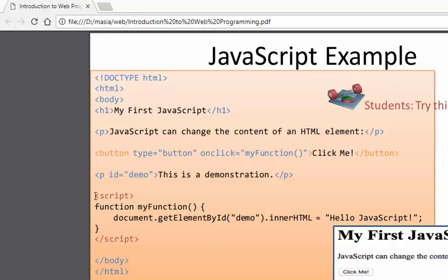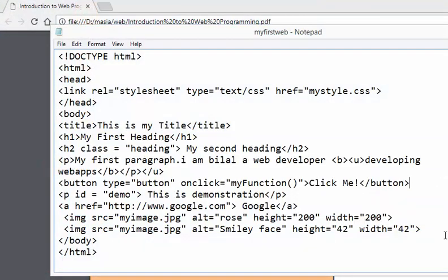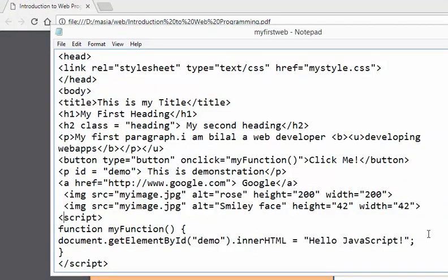So now I'm just copying this script here, and I'm going to paste it in my last line here. I'm just pasting this script, nothing else. I just created a function, and I'm saying document.getElementById, and this is the demo here. The demo is the id of this.